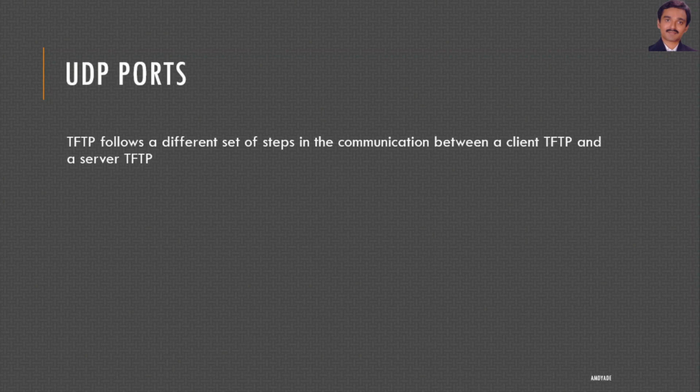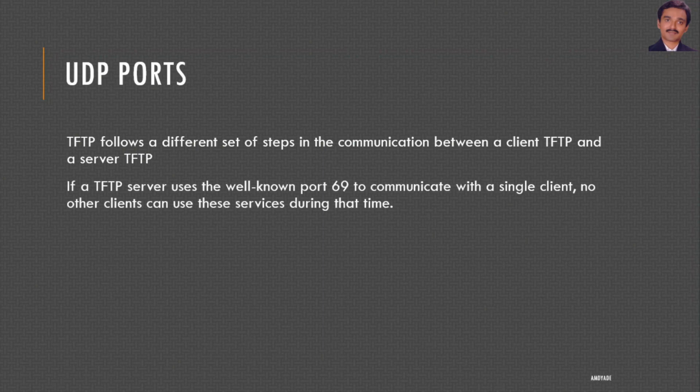UDP ports. TFTP follows a different set of steps in communication between a client TFTP and server TFTP. If a TFTP server uses the well-known port 69 to communicate with a single client, no other client can use this service during that time. Only one client can communicate with the TFTP server.